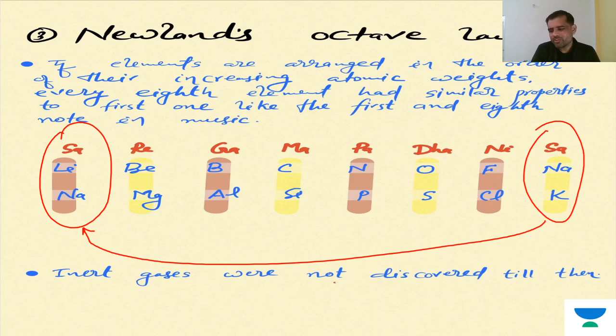It was not that useful. Only one point on that: some cross questions they may ask in multiple choice is that inert gas was not discovered till that time. Inert gases were not discovered till then. Inert gas was introduced in our periodic table by Ramsay. So that's Newlands' octet law, not very useful. The only thing is that after the eighth element there would be a repetition of physical and chemical properties, and at that time only a few elements were discovered, so he tried to arrange them for his analysis.